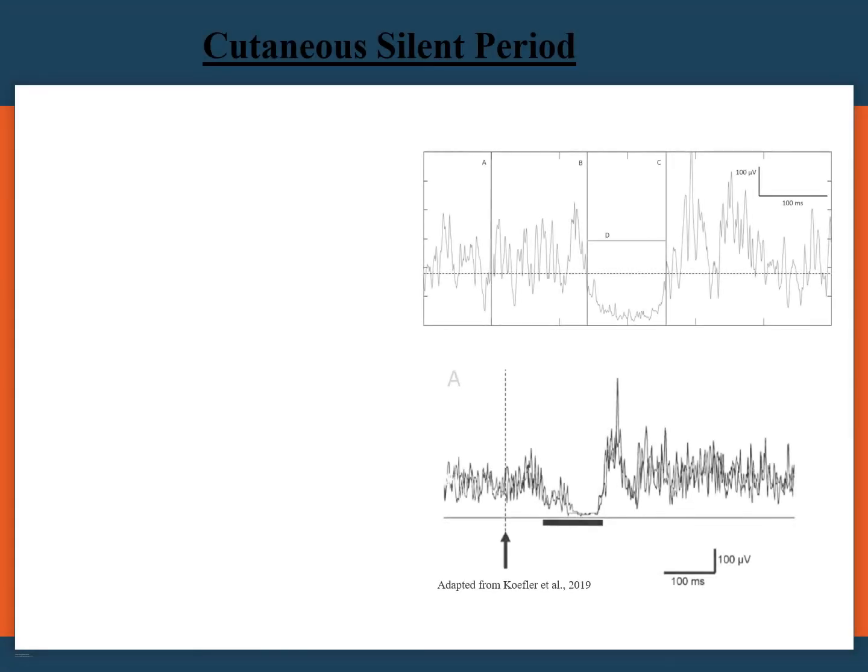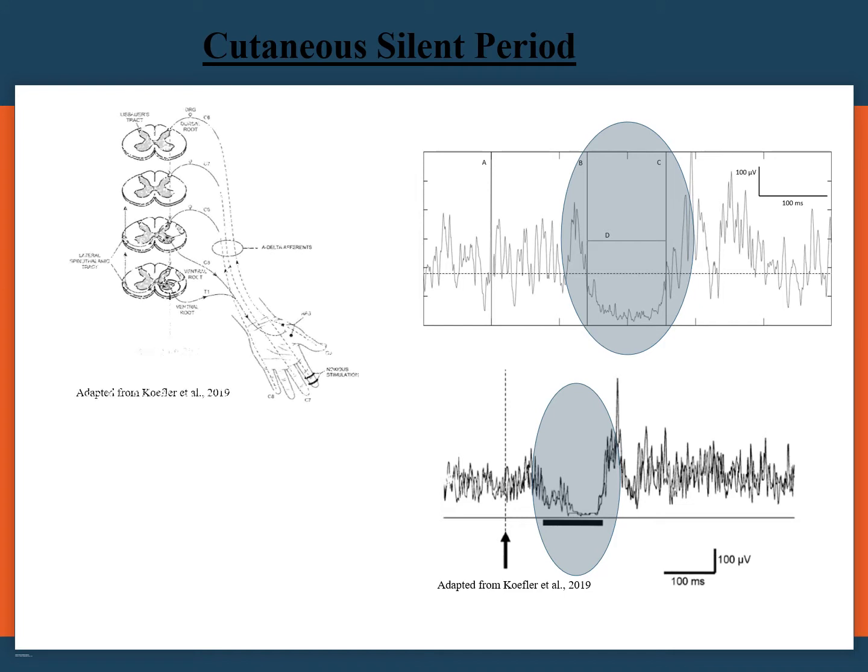Voluntary contraction of skeletal muscles can be briefly interrupted after strong stimulation of a cutaneous nerve. This is termed the cutaneous silent period. Given its onset latency, it has been concluded that the afferent arc depends on A delta fibers, while the efferent arc is an alpha motor neuron response. Although it is believed that the CSP is mediated by segmental spinal mechanisms, the origin of this inhibitory reflex is still a matter of debate.